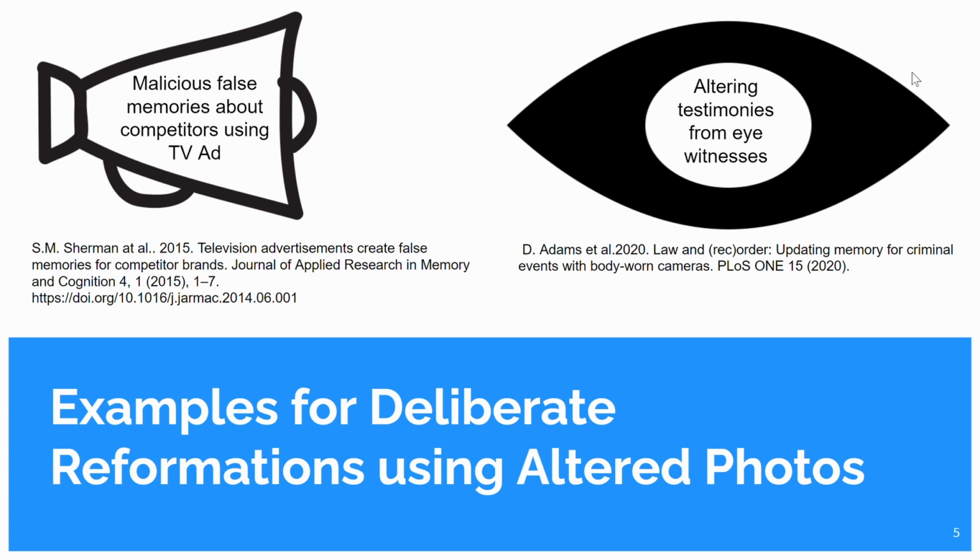While blurring and deletion have high utility and user acceptance, we know from prior work that altered photos could be used deliberately or accidentally to change memories. For example, Sherman et al. showed that it's possible to maliciously implant false memories about a competitor brand using TV advertisements. Similarly, Adams et al. showed that eyewitnesses removed true details from their testimonies when they didn't find a trace of them in their life logs.